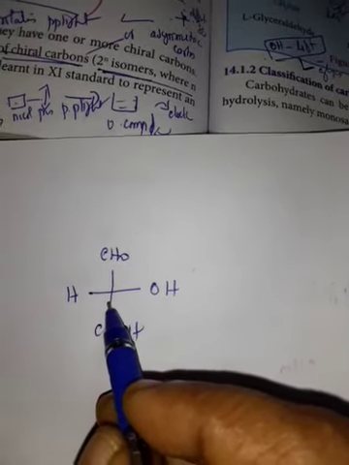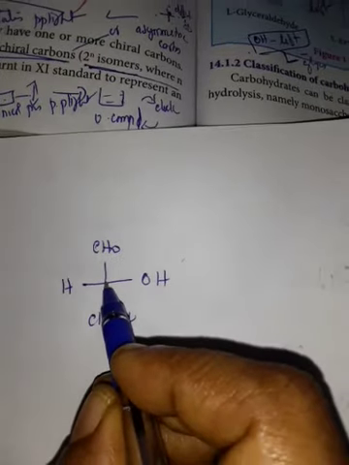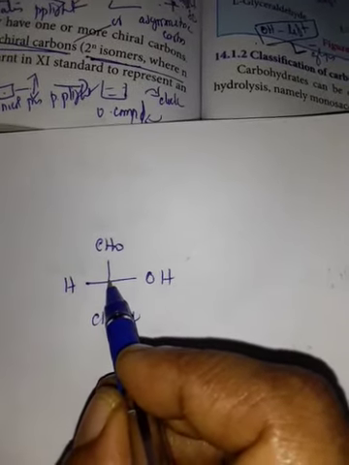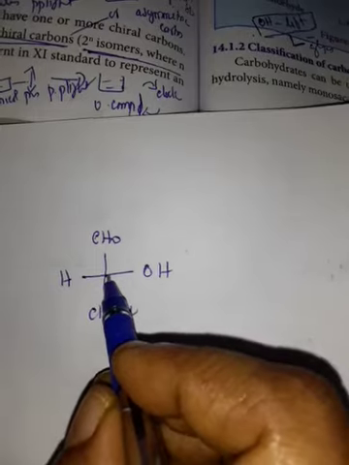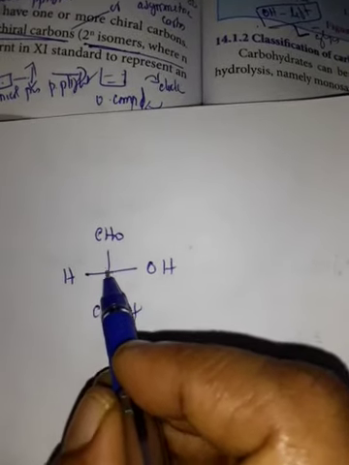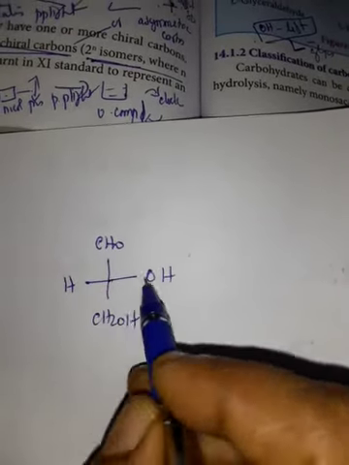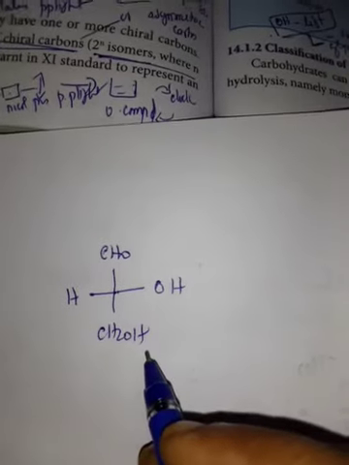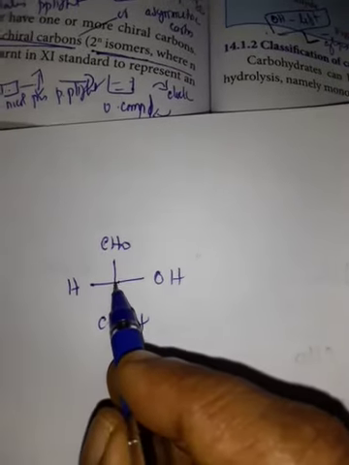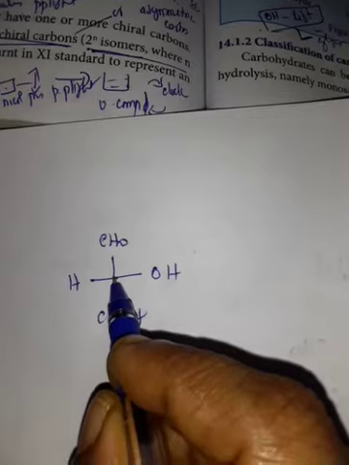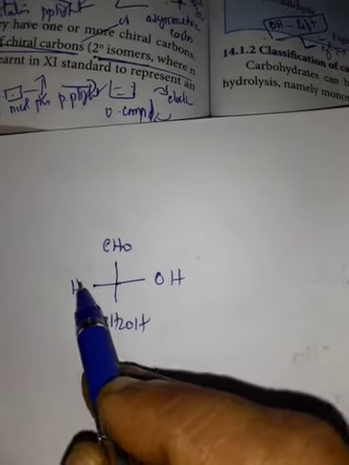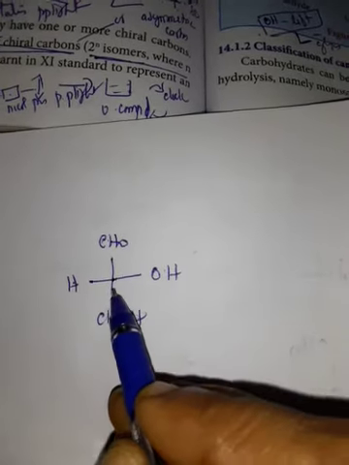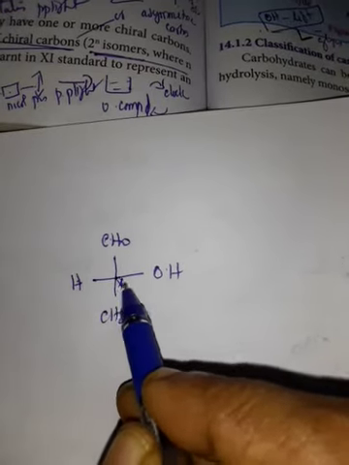While writing the Fischer projection formula, the carbon in the middle is implicit, meaning there is no need to write the carbon in the middle, just a cross of lines, but we should know the carbon is kept in the middle. This carbon is bonded to 4 different groups, so this is the chiral carbon.